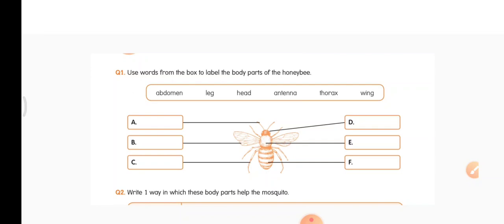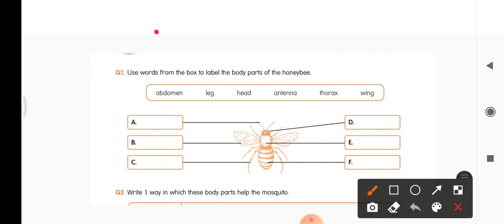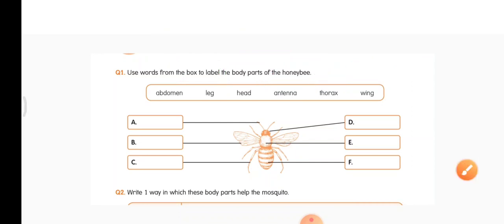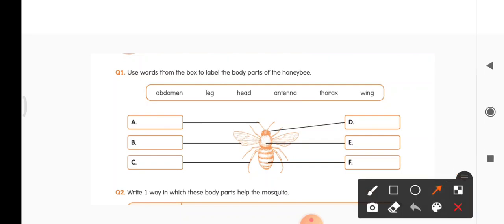Let us see. Abdomen, leg, head, antenna, thorax, wing. Okay, so now the body parts of honeybee with A. Okay, what are these? These are antenna. Okay, A, antenna. Next B, what are these? These are wings. So B, wings. What is C? C are legs.